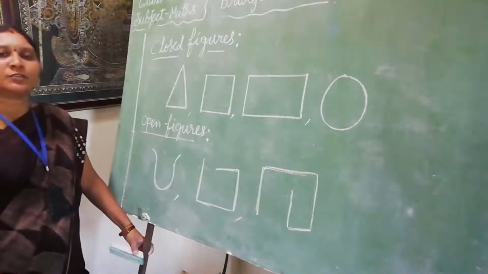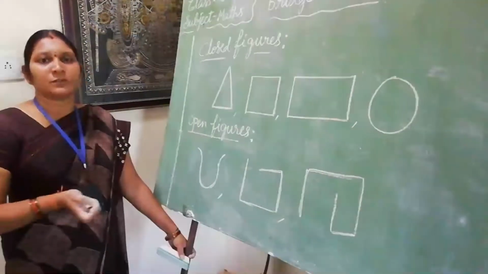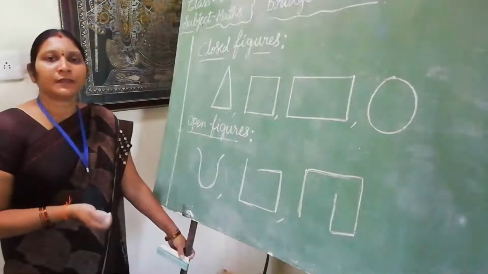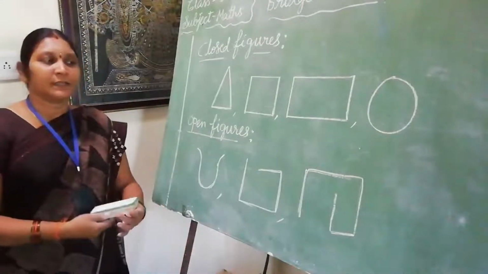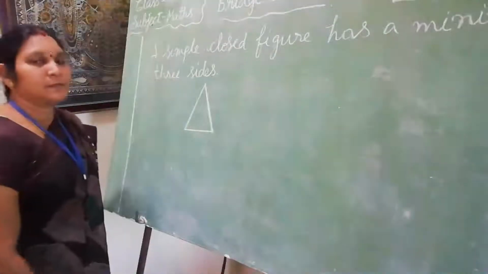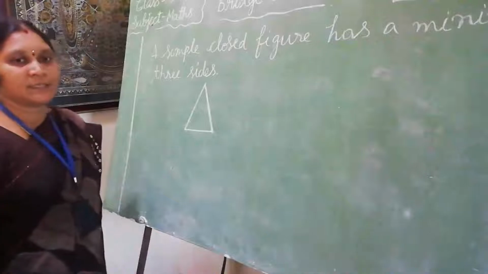Children, here I am asking one question. Do you know what is the minimum number of sides of a closed figure? A simple closed figure has a minimum of 3 sides. A simple closed figure has how many sides? It has a minimum of 3 sides.